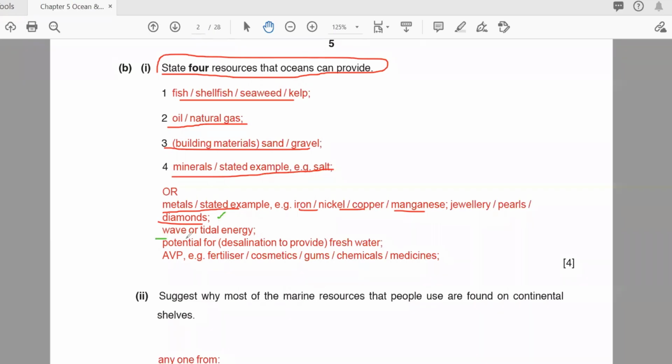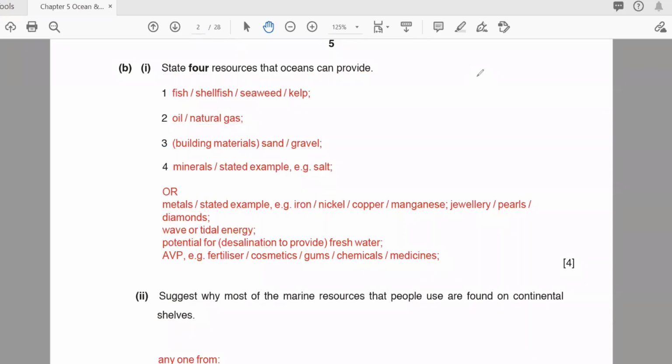After that, we can get energy, the wave energy and tidal energy, and also fresh water with the help of the desalination process. Sometimes some types of fertilizers, and methane gas, natural gas as we are talking about, are also found under the sea. So these are the things you can discuss.